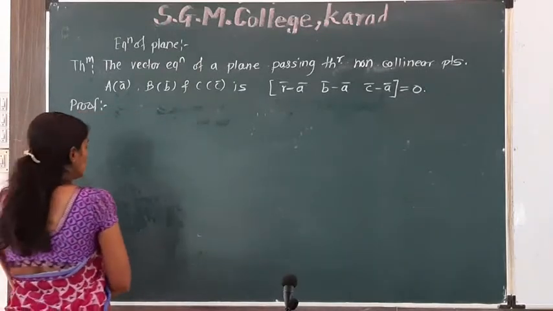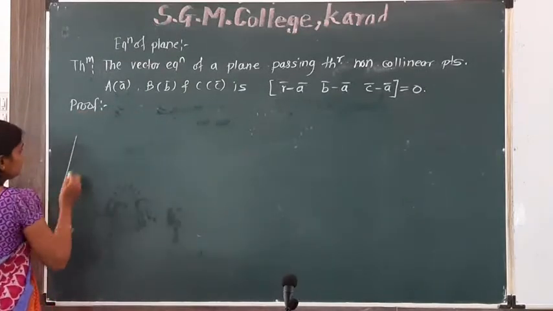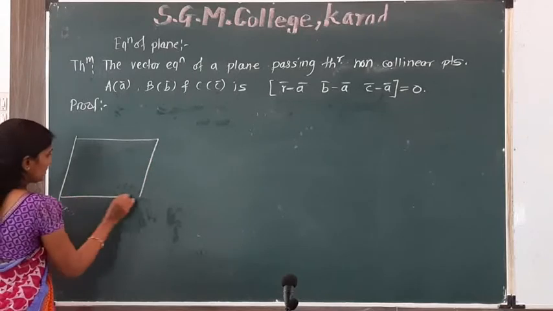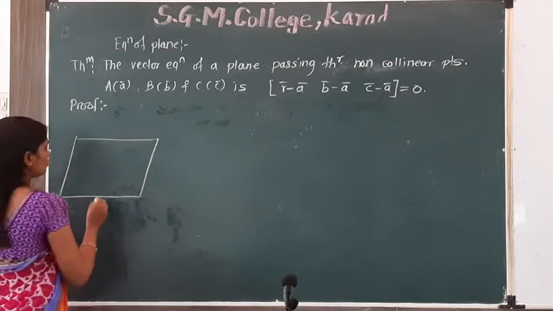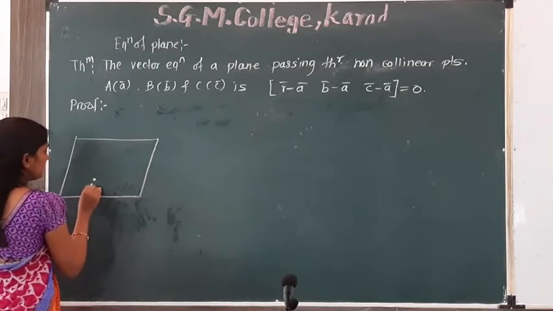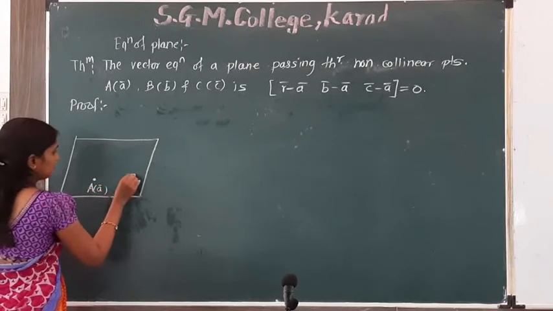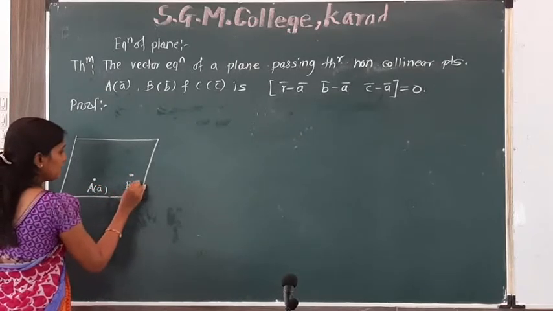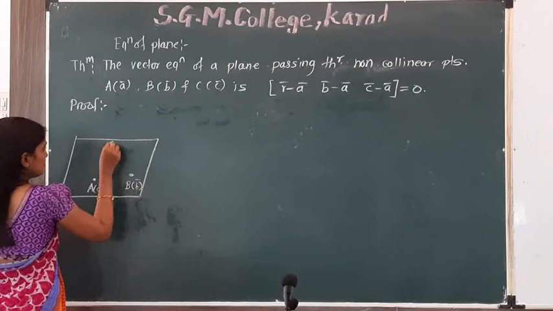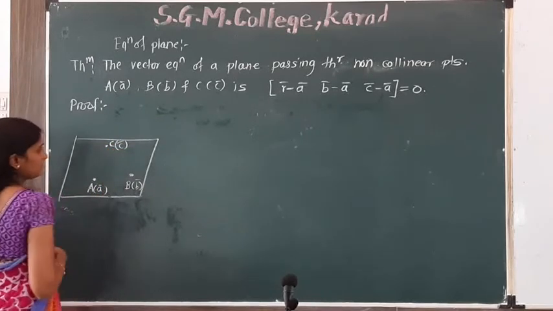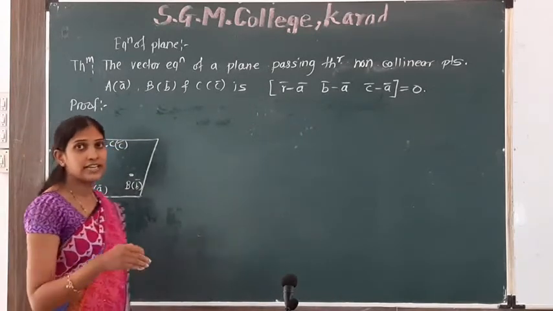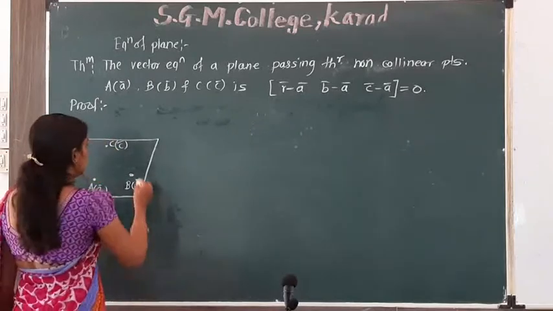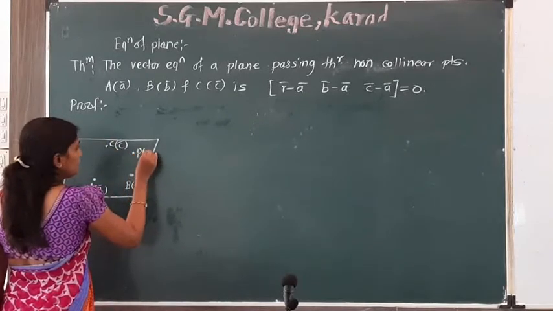Consider three non-collinear points in a plane. This is a plane, with any three non-collinear points A of A bar, B of B bar and C of C bar. We consider any variable point, which is P of R bar.